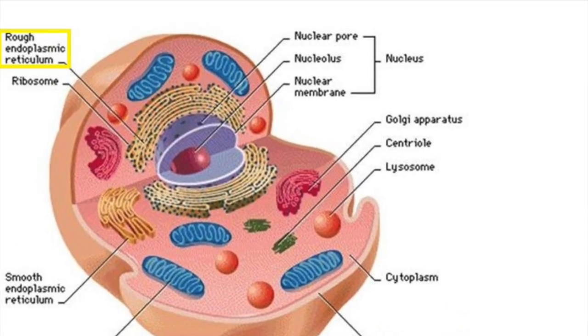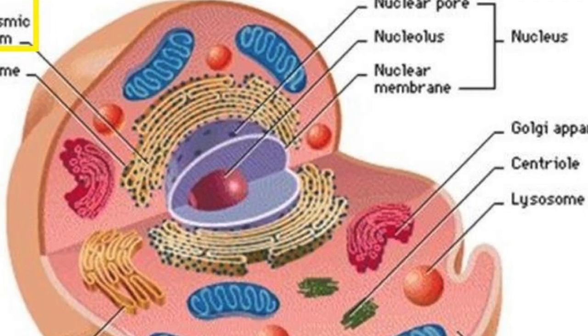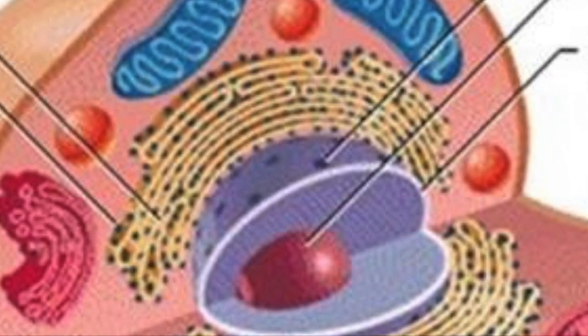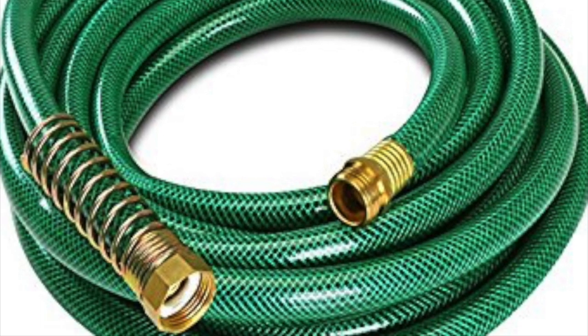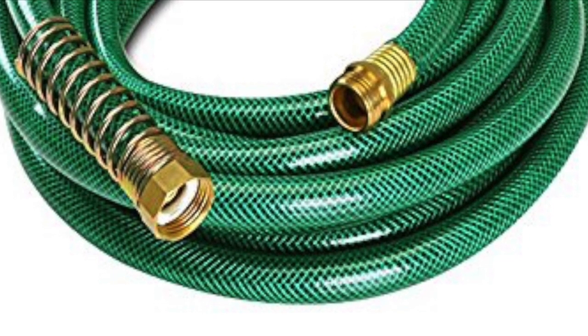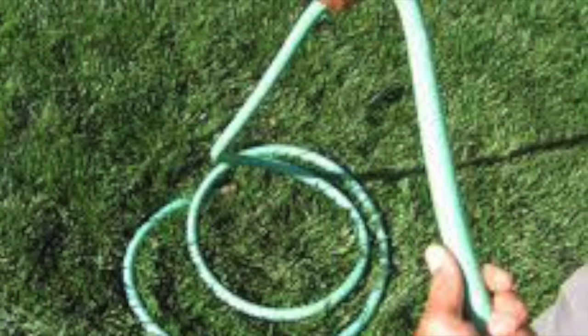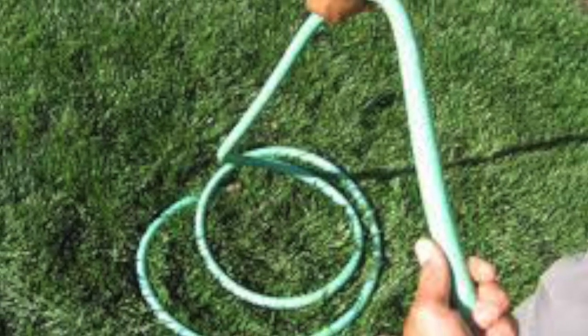The surface of the rough ER is rough due to the presence of protein manufacturing ribosomes. The rough ER is responsible for the assembly of many proteins in the cell. The ER is a manufacturing and packing system. Both the smooth and rough ER are like hoses that connect the garden and transport water just as the ER transports cellular material.